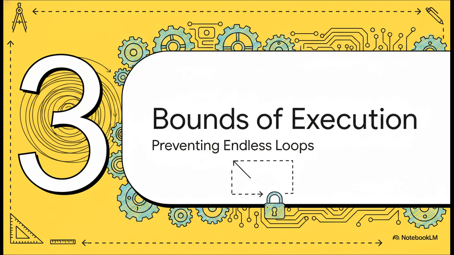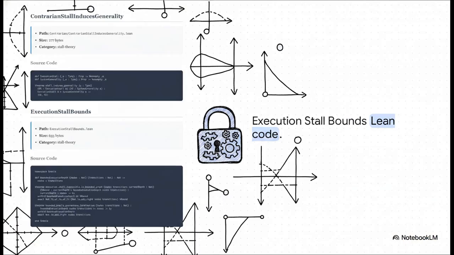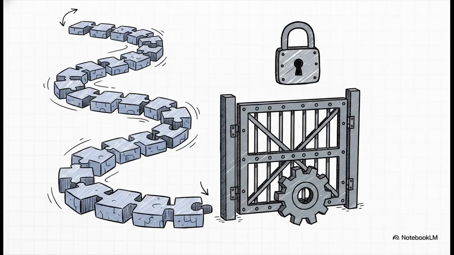Chapter 3. Bounds of execution. Because hey, if stalls are so mathematically amazing, why don't they just happen all the time, forever? To ground these kind of wild theoretical concepts back into the traditional computer science we're used to, the execution bounds code introduces rigid parameters. Because you're probably wondering, if a system loves to stall to gain all this clarity, what's stopping it from stalling forever in some endless doom loop? Well, the answers are found right here, mathematically bound. The code proves that a bounded oracle guarantees termination. It makes an endless execution stall literally impossible if the current depth exceeds the sum of nodes and transitions. The math is incredibly elegant.